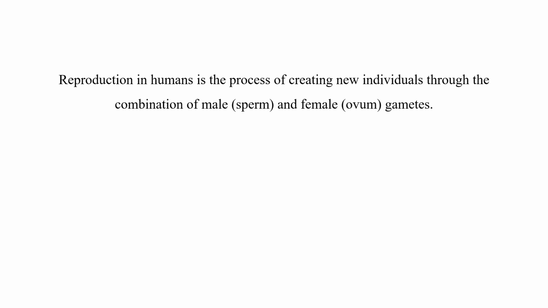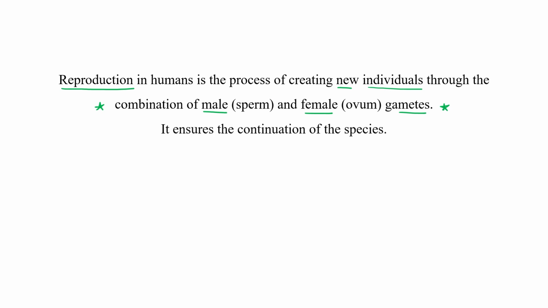So, reproduction. What is this process, reproduction? Reproduction is a process of creating new individuals. Via reproduction, humans are able to create new individuals through the combination of male and female gametes, which means through the combination of sperm and ova. So it ensures the continuity of any species.